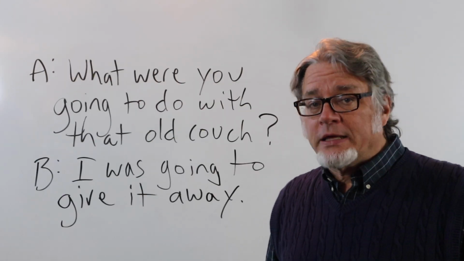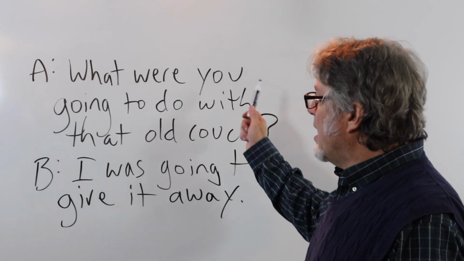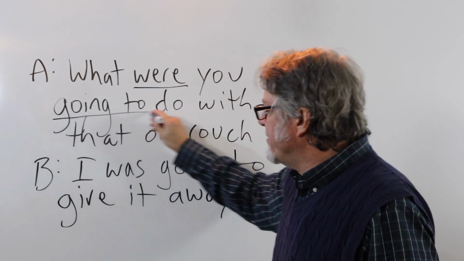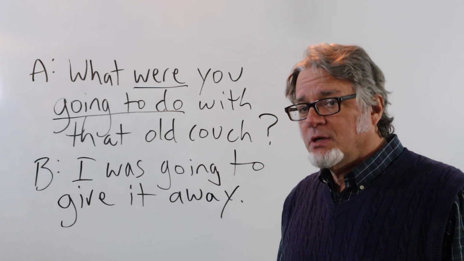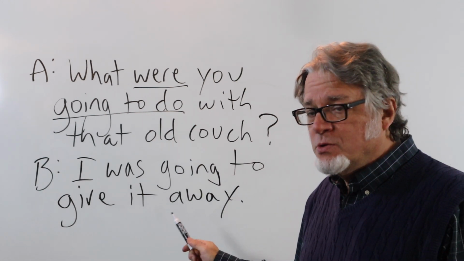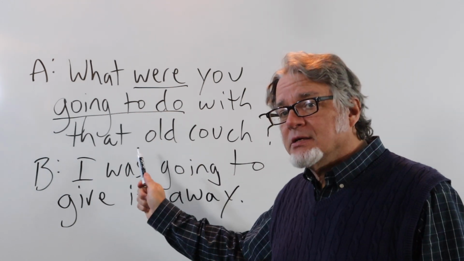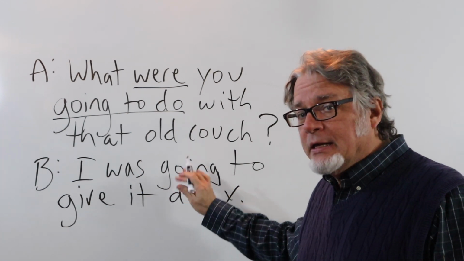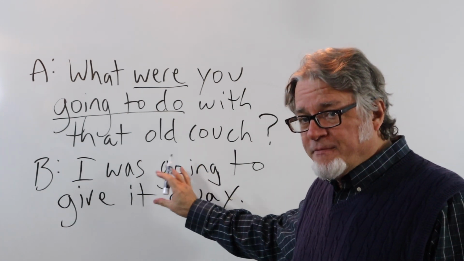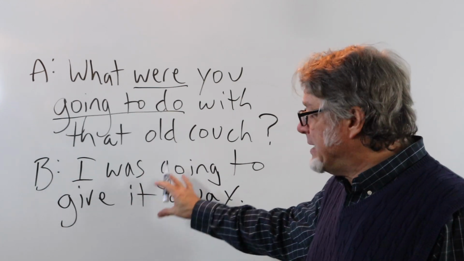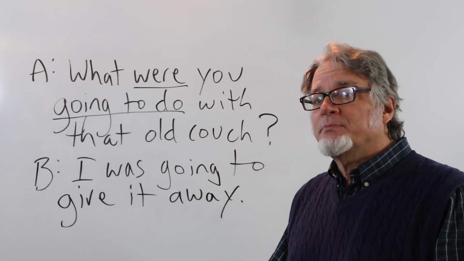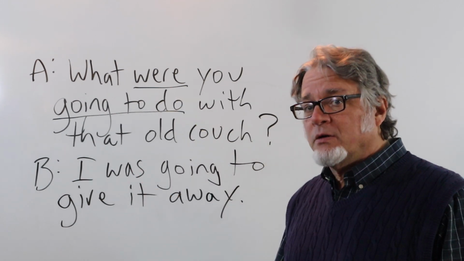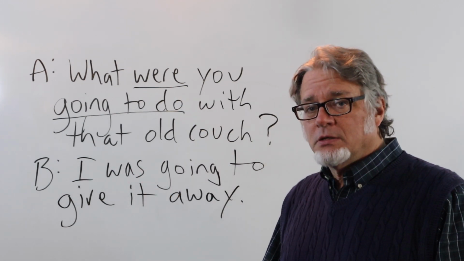Two people are talking, and the first person says, what were you going to do with that old couch? And the person who answers says, I was going to give it away. This is for a future action. It hasn't happened yet, but the people involved are thinking about future activity.